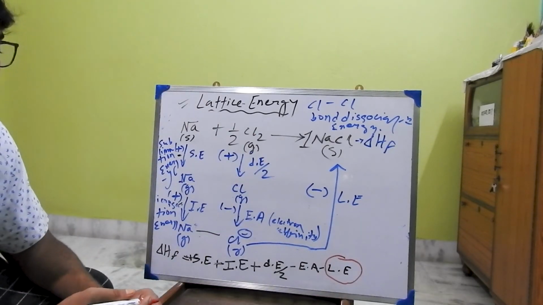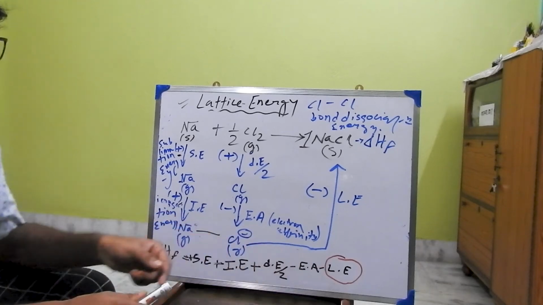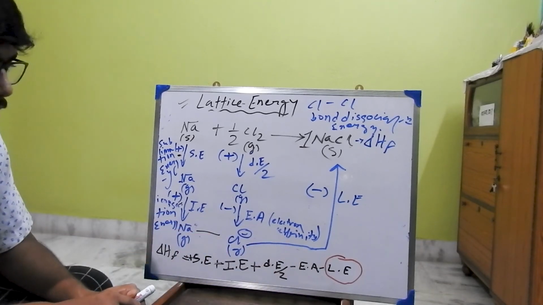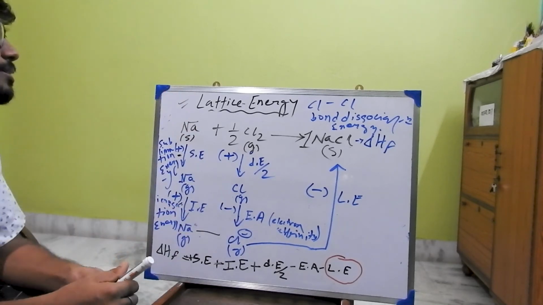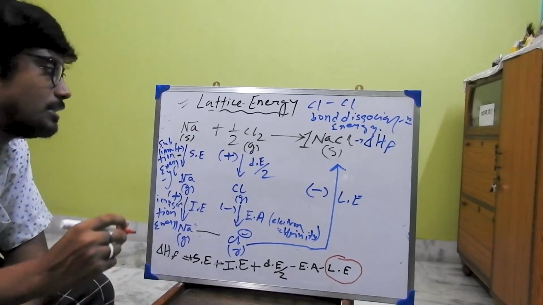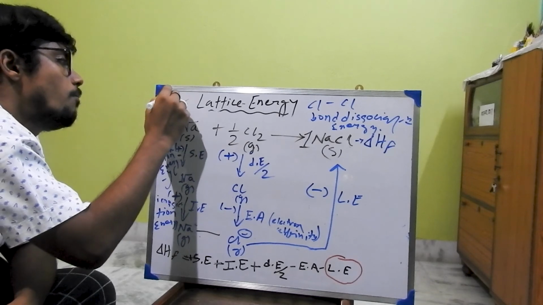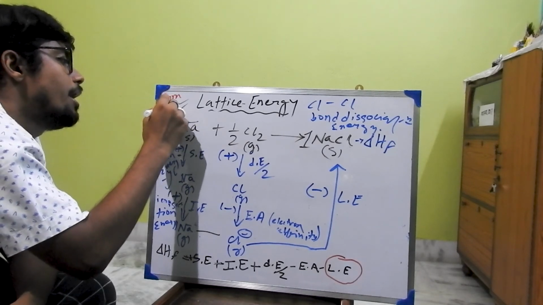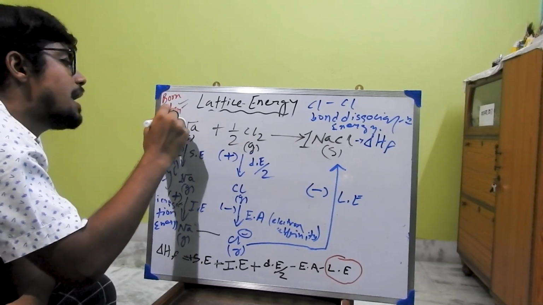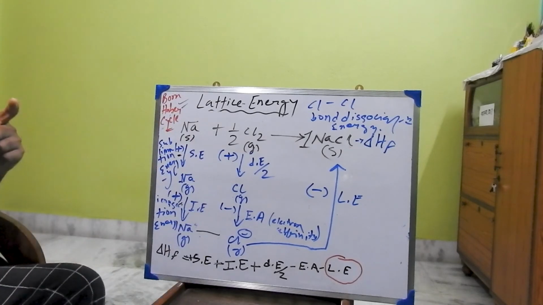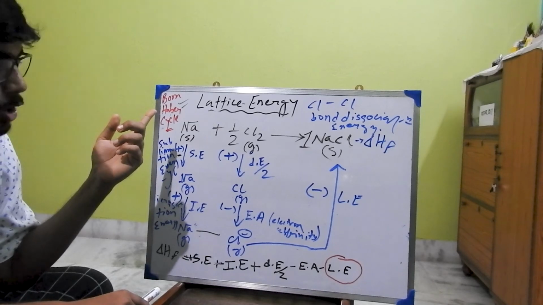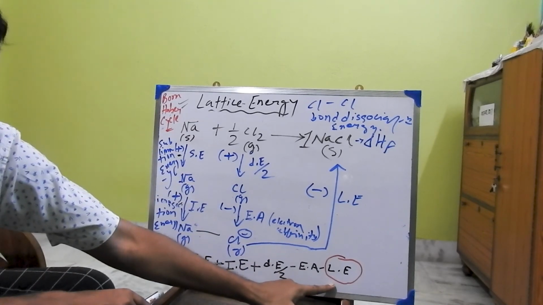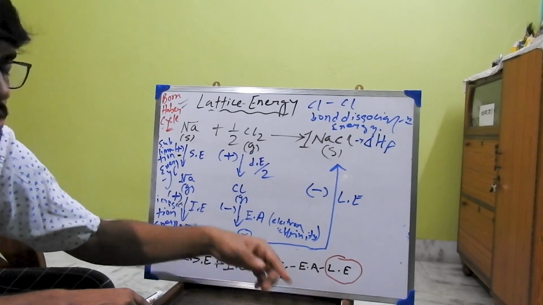So now it is easy to calculate lattice energy through this method, and this cycle is known as the Born-Haber cycle. We will read this Born-Haber cycle to calculate lattice energy. This is all about it.